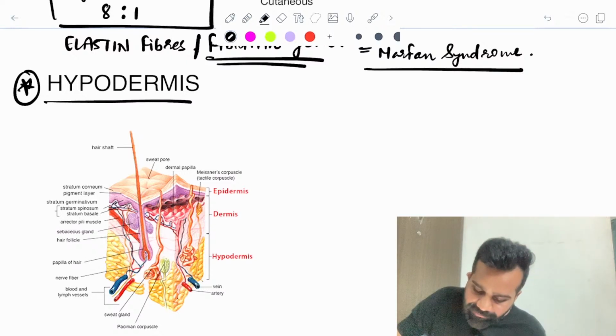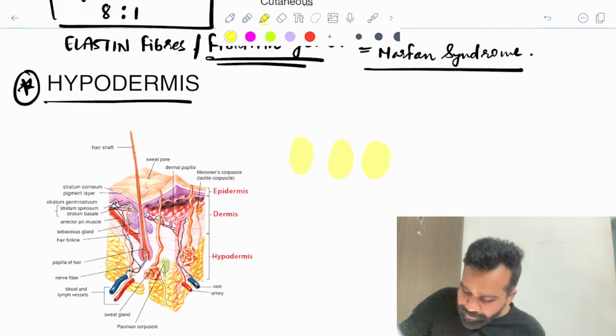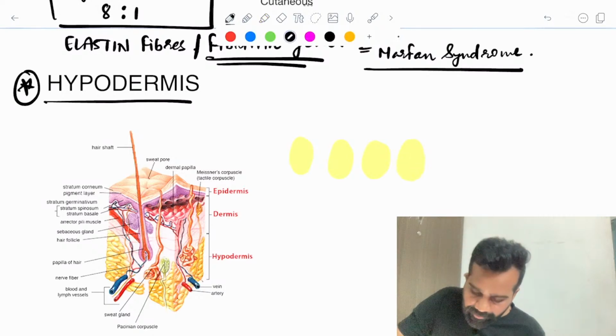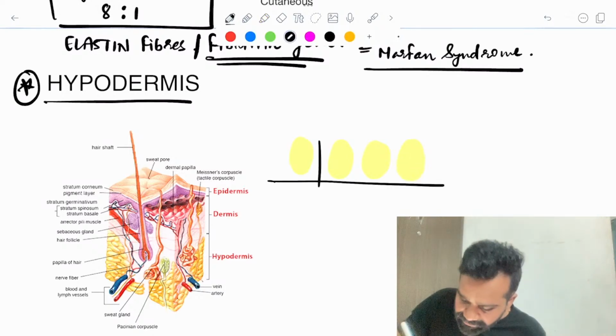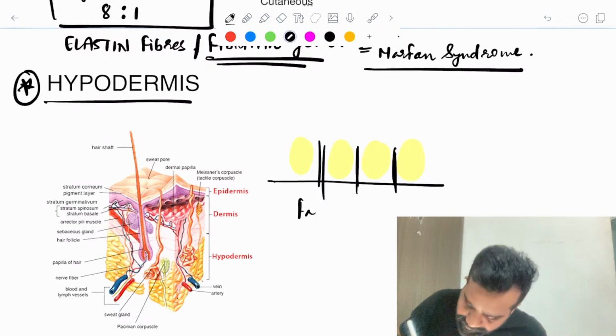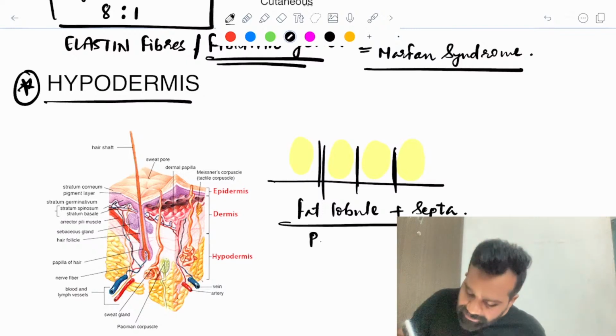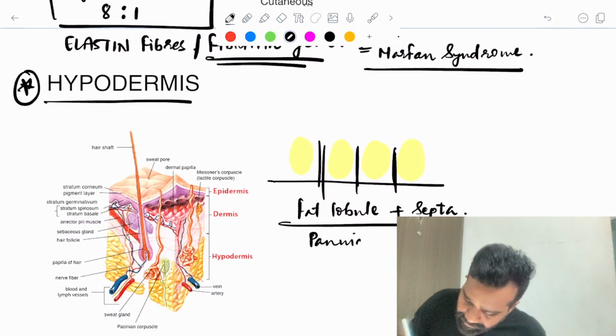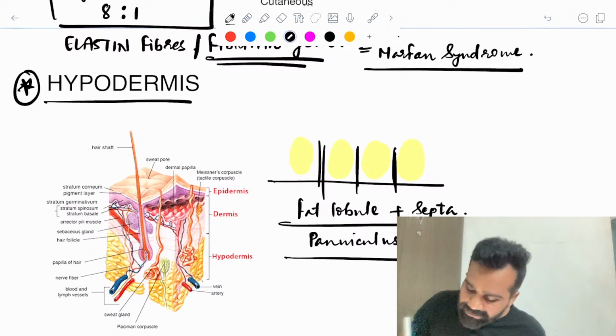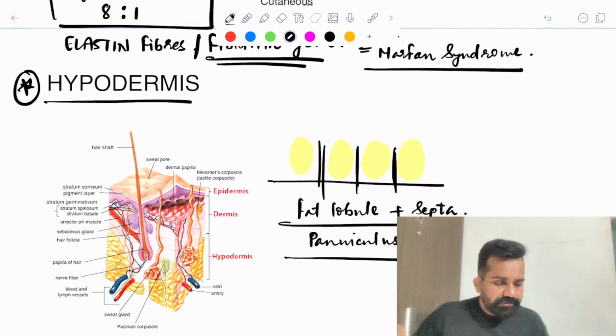In the hypodermis we have fat lobules like this, along with the fat lobules we have septa. This is known as the panniculus.